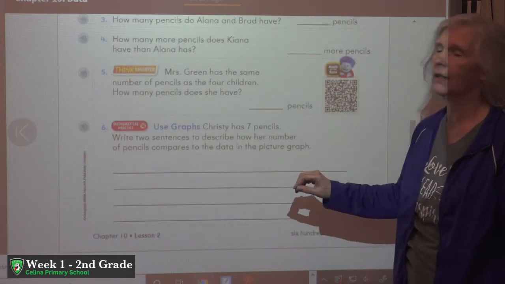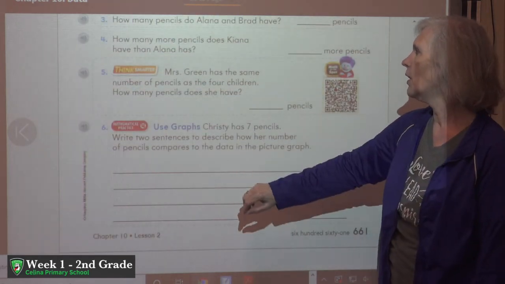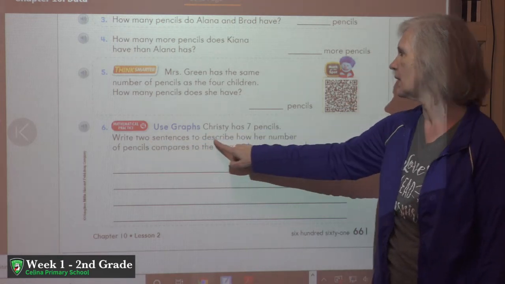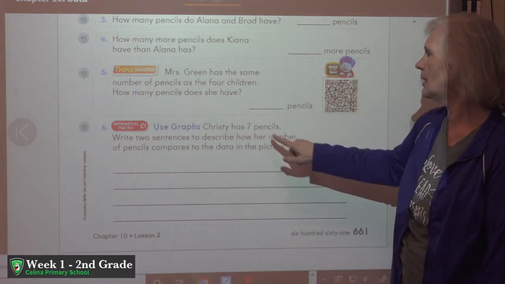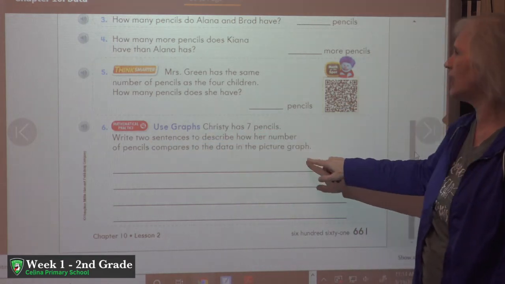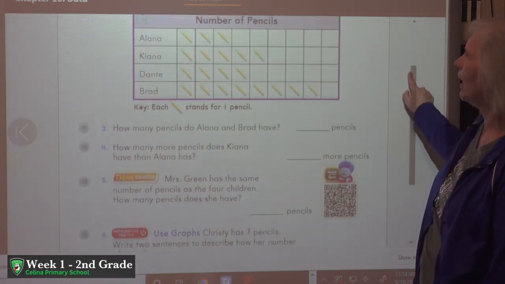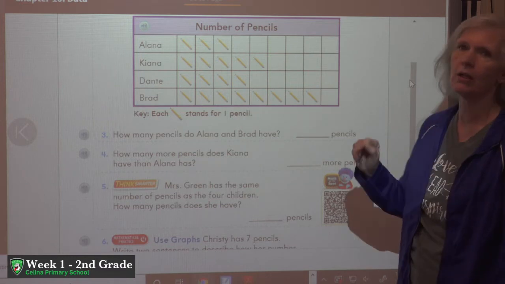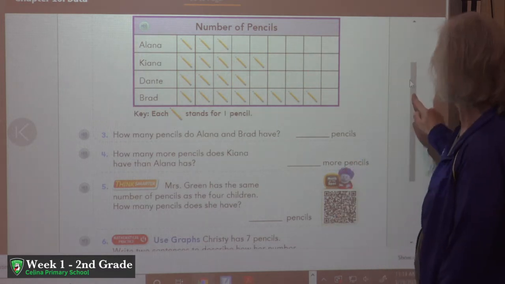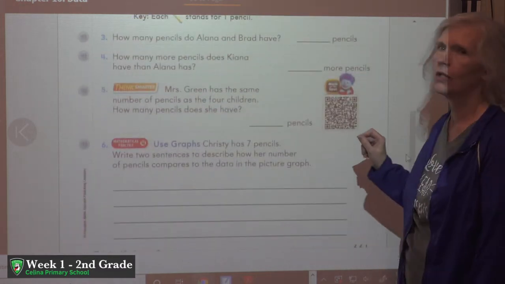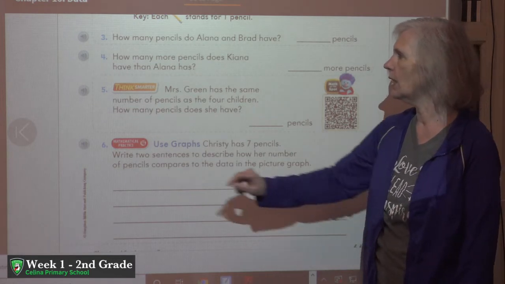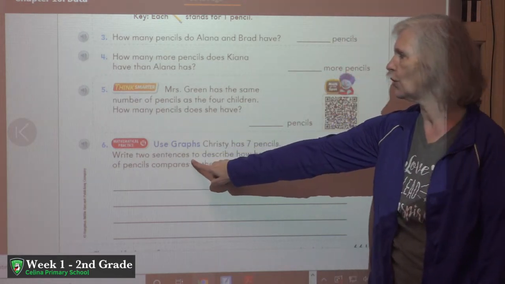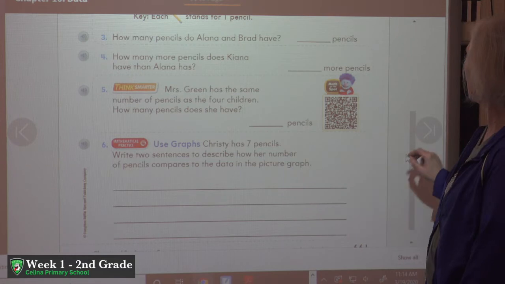At the bottom, we have a little bit more writing to do. We need to write 2 sentences to describe how Christy's number of pencils compares to the data in the picture graph. And that's the same picture graph we have at the top of the page. Remember, start sentences with capital letters, end them with ending marks, use spacing between your words, and remember it says write 2 sentences for this one.